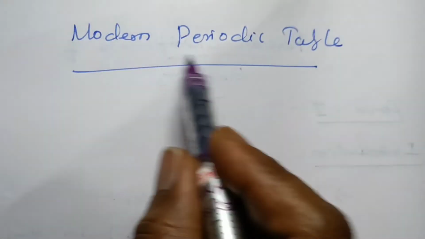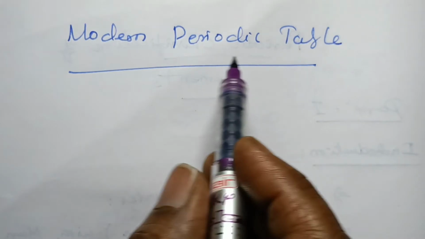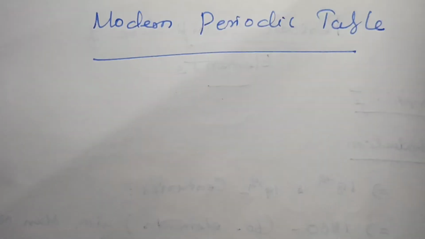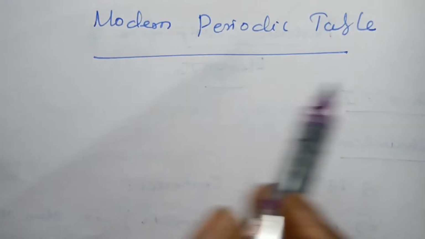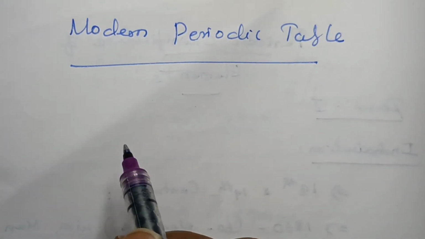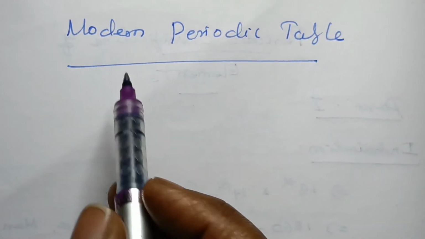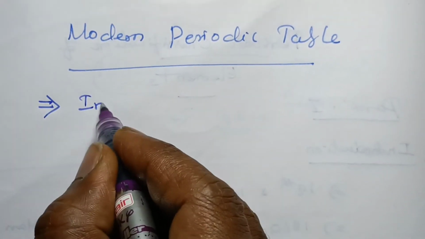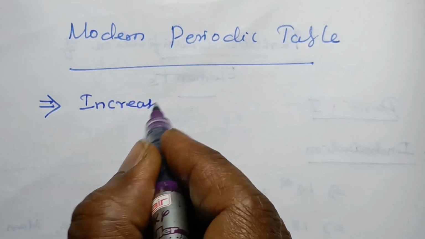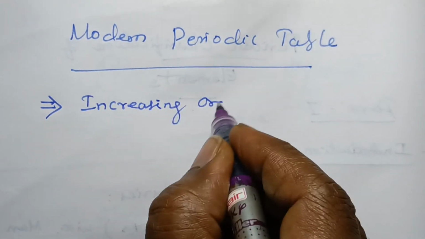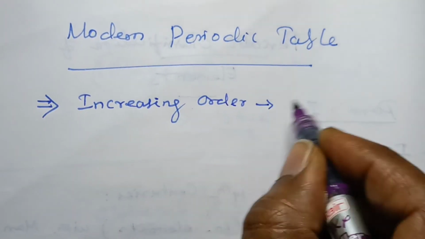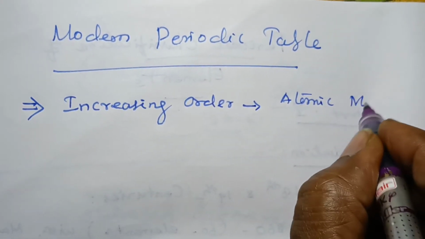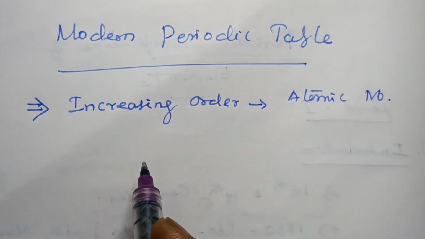The next topic, the modern periodic table. The periodic table is an arrangement based on the modern periodic law. The elements are arranged in increasing order of their atomic number in the modern periodic table.